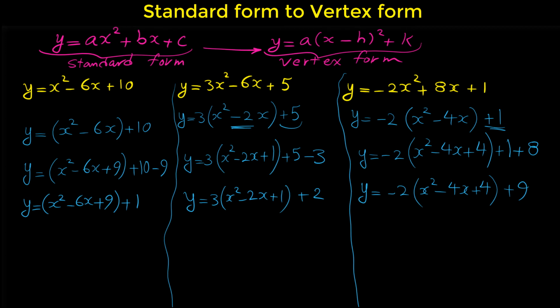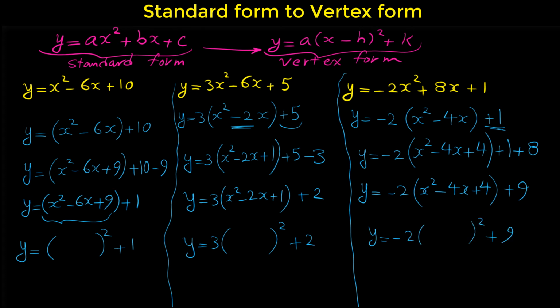Now we are ready to convert these brackets to this form. So we want to write each of these brackets in the form of something squared. 3 bracket something squared. Negative 2 bracket squared plus 9. First, we put x in each bracket. How do we have to find h?